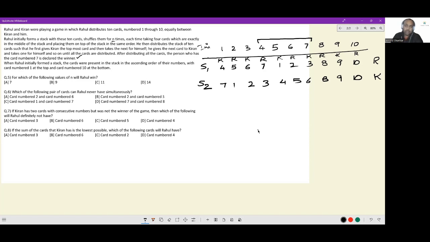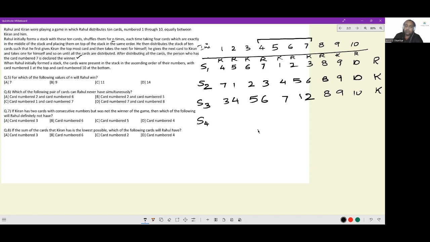If we take the middle 4 cards and place them at the top, after 3 shuffles, we would have this state: 3, 4, 5, 6, 7, 1, 2, and 8, 9, 10. In this case, Kiran is still winning. So after 3 shuffles, if we distribute, Kiran would win.